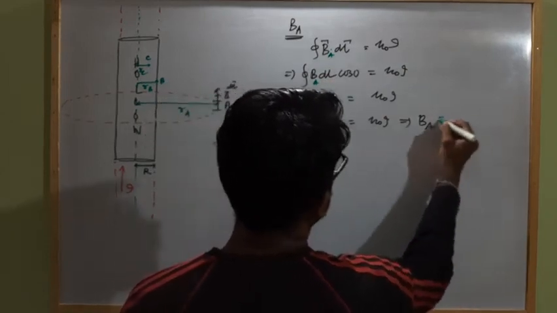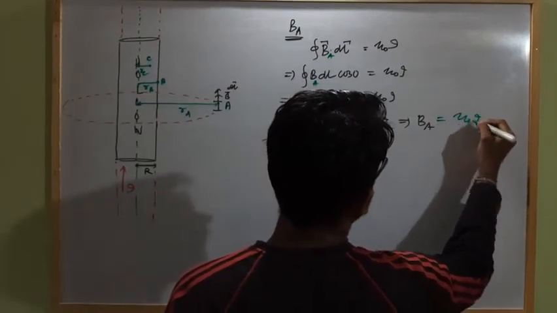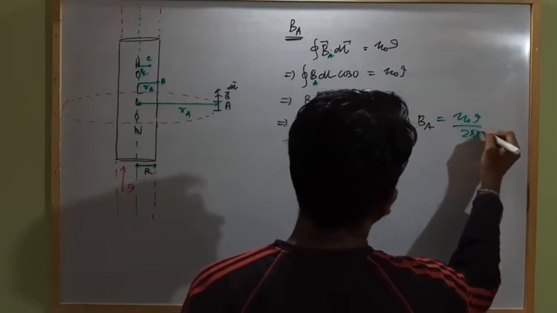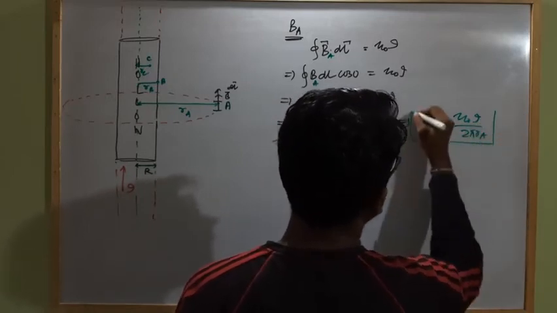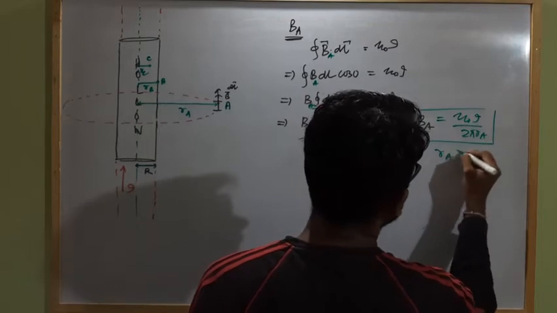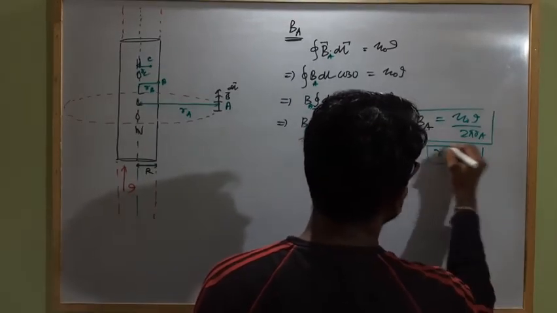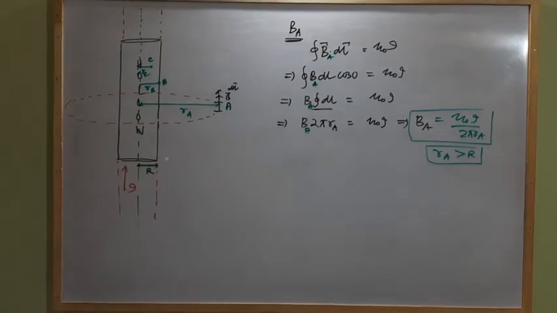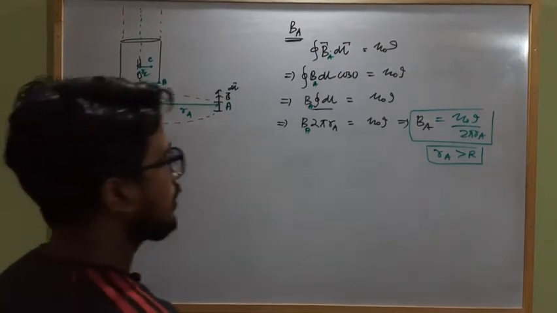So B at A will be mu naught I divided by 2 pi rA. Clear? Here rA is greater than the radius of the hollow cylindrical current carrying conductor.